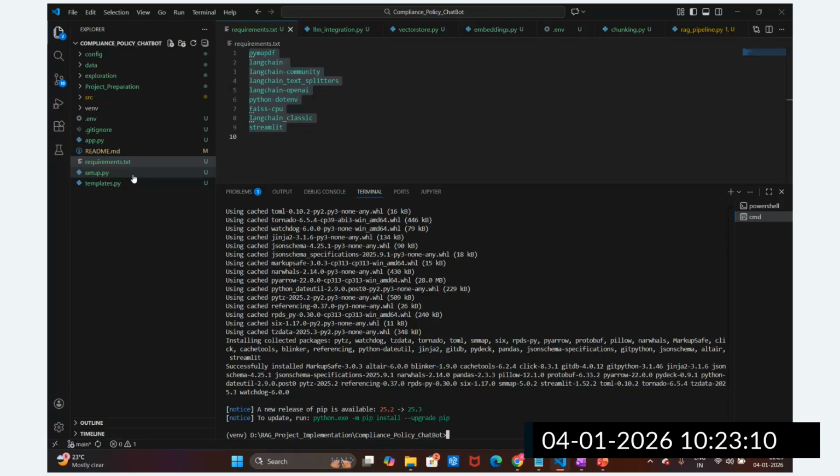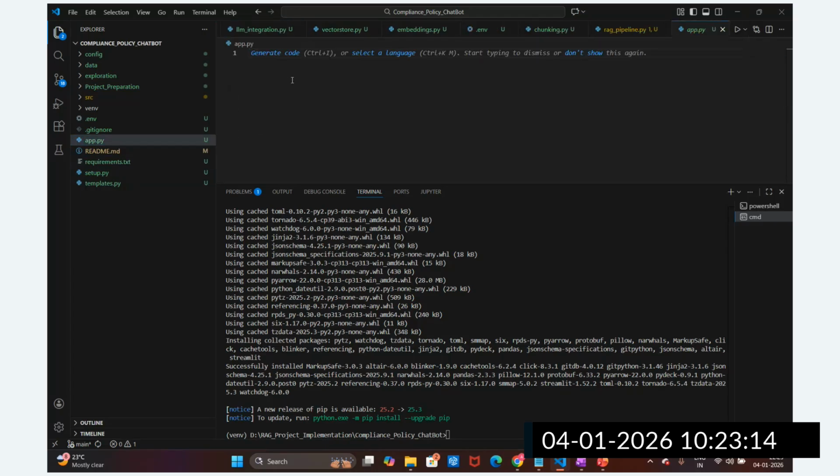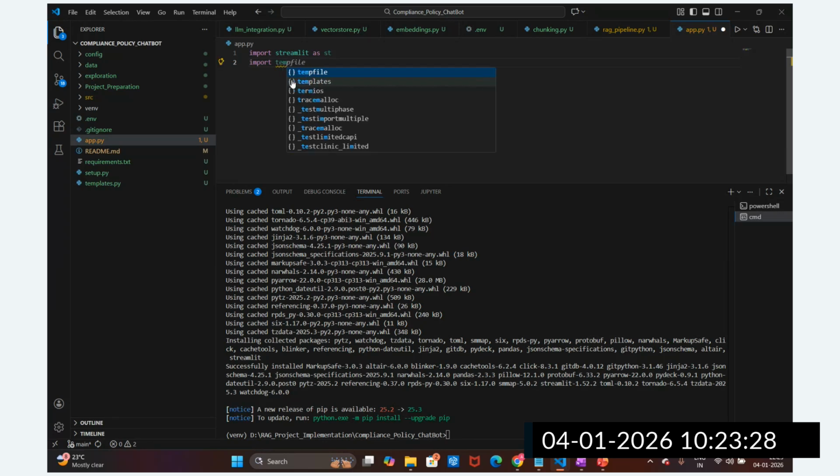Okay, all right. So now it is installed. Now I'm going to write this app.py file. So now you can see import Streamlit as st. Then import tempfile, which we will require. I will explain why we require it.